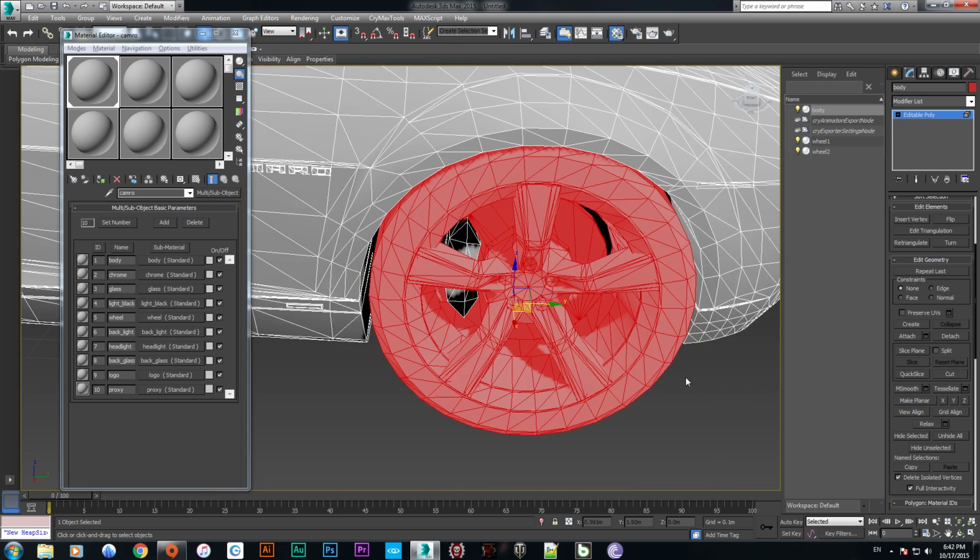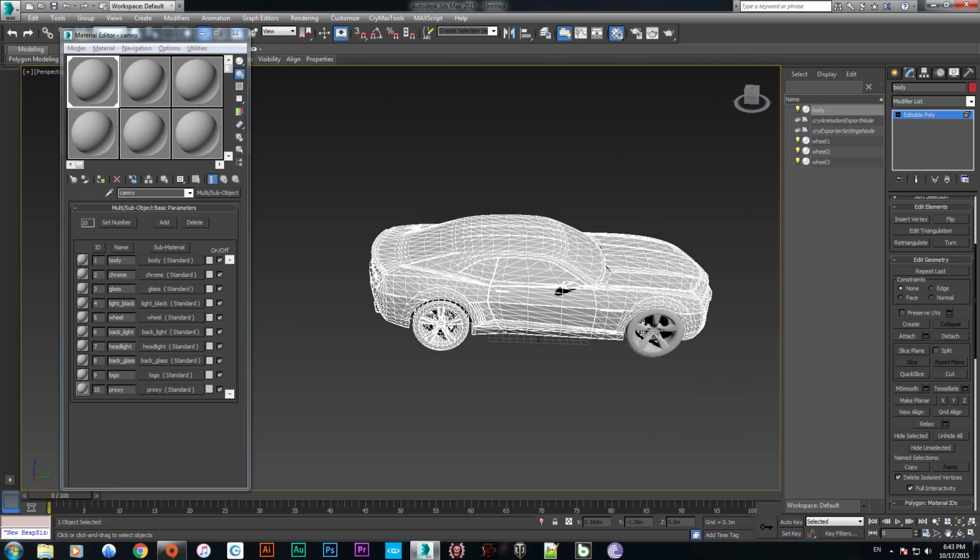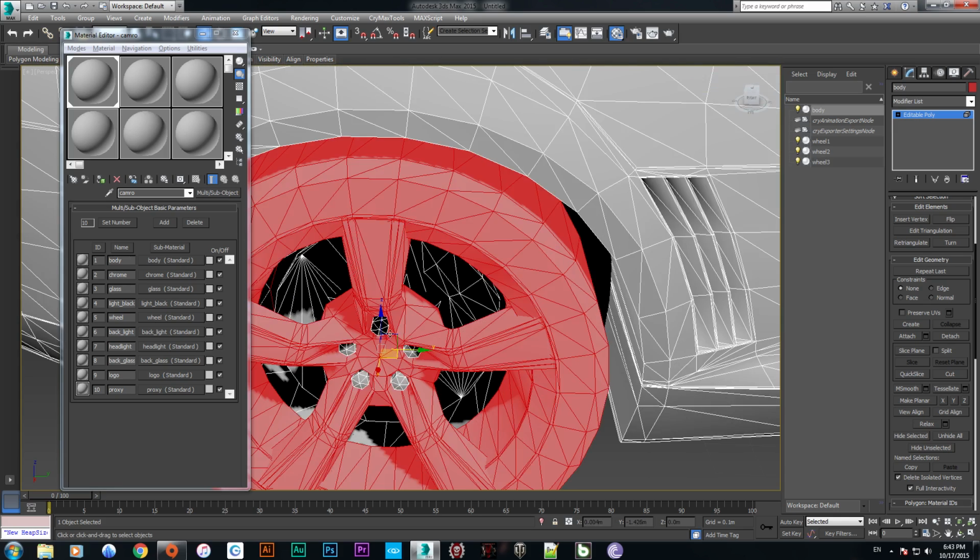Okay. Push detach and make it wheel 3. Yes. Okay. And here is the wheel 4.